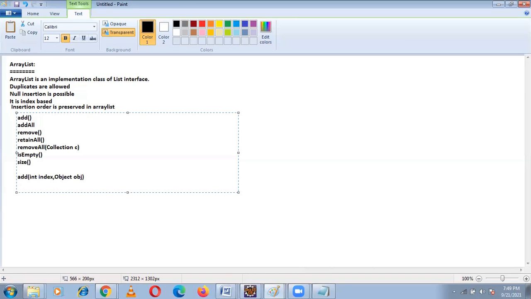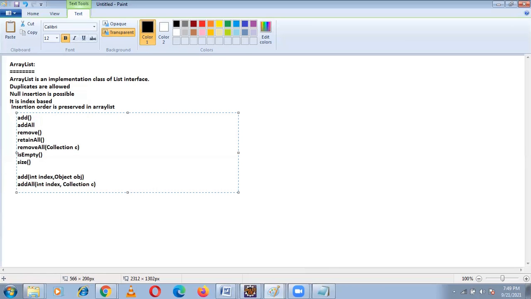And there is another method called addAll of int index comma collection C. Here all the list interface methods are applicable to the array list class, but array list class methods are not applicable to list interface.